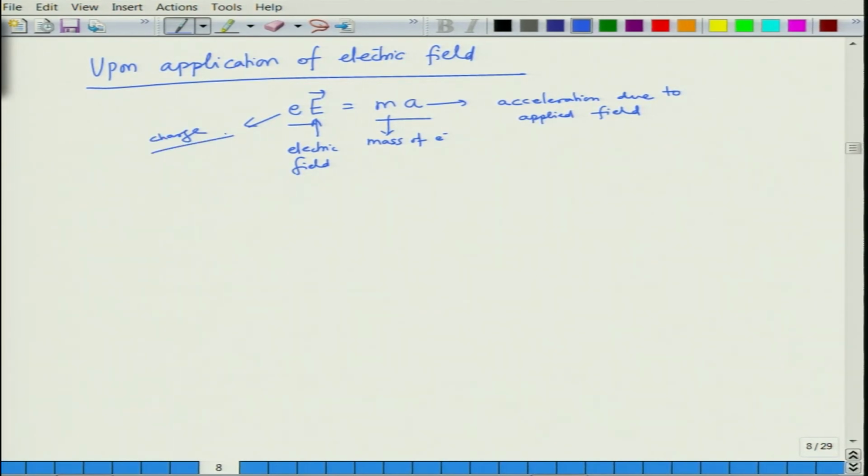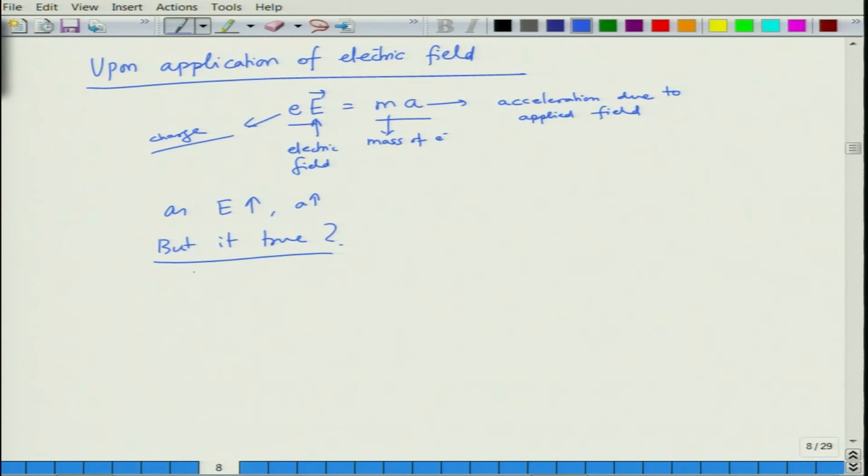Now, what this is saying is that if you keep increasing the value of E, you should get an indefinite increase in acceleration. So as E increases, a increases, but is it true? It is found that electrons do not achieve an indefinite, infinite velocity.